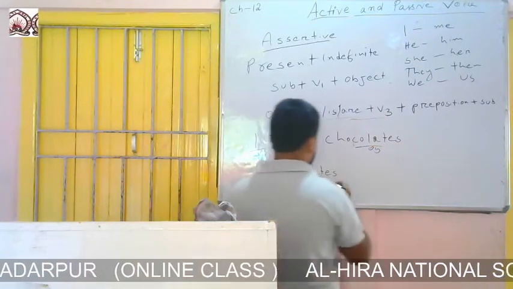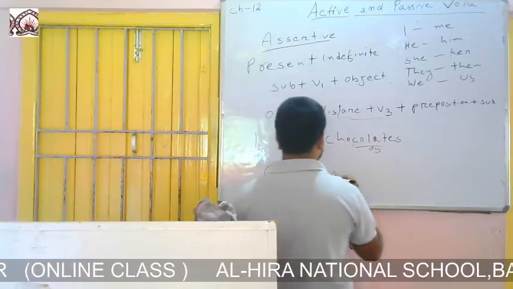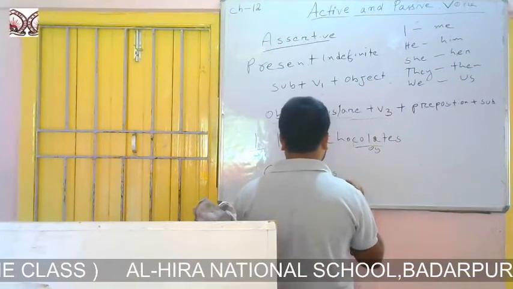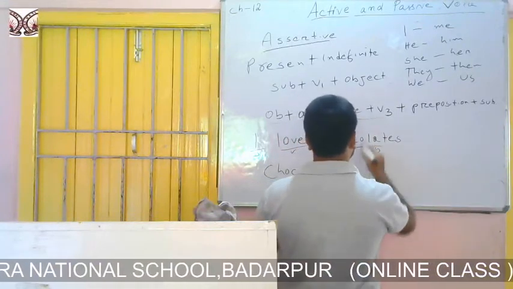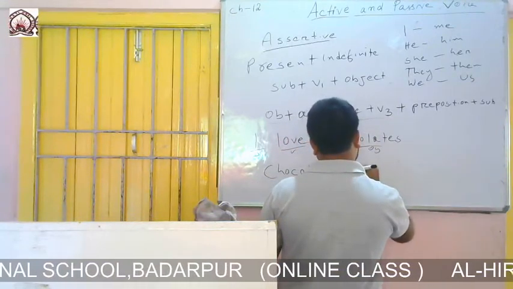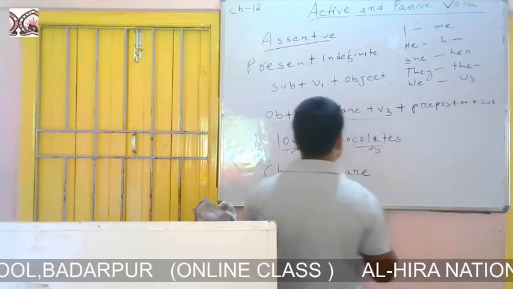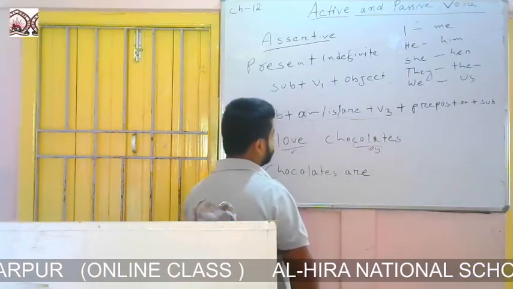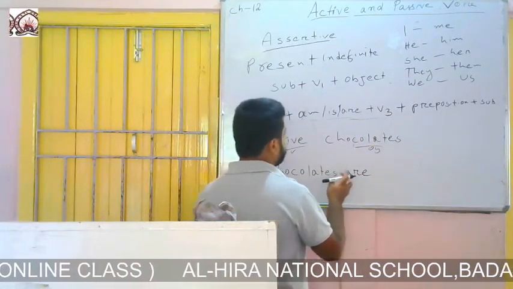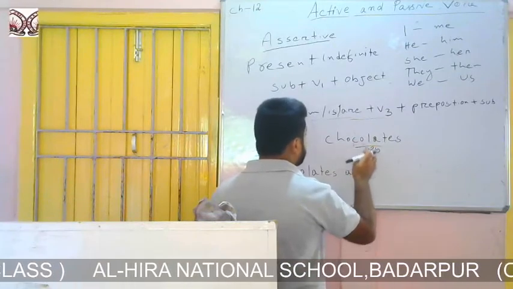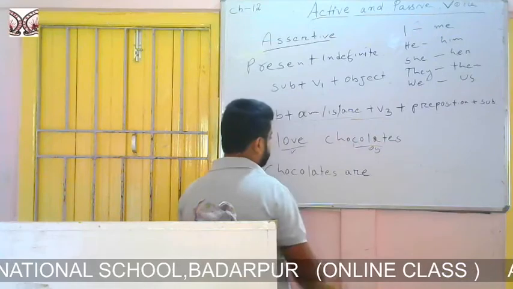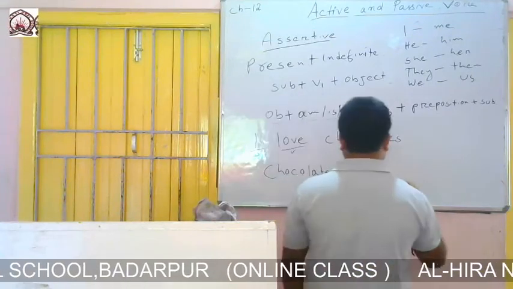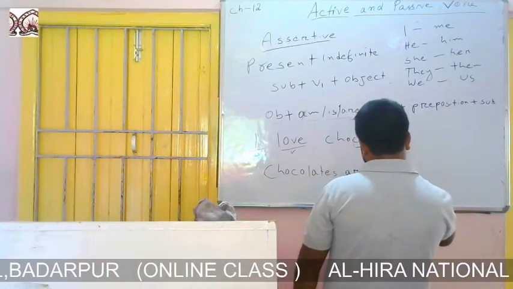So chocolates is not third person singular or first person singular. So what will we use? We will use chocolates are. Then the formation says to write the third form of the verb after M, is or R. What is the third form of the verb love? The third form of love is loved.